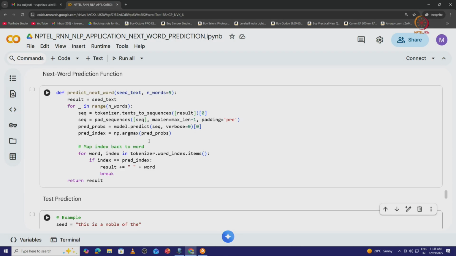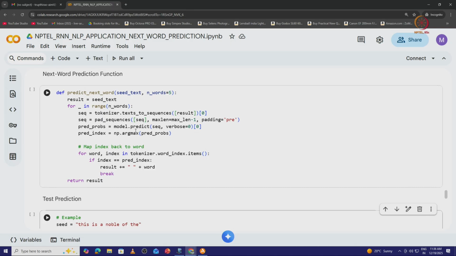So, now I want to see the argmax for the maximum prediction probability. Every word will be assigned some prediction probability. What is the probability of the occurrence of this word, say "as", after this "the"? What is the probability of the occurrence of the word "is" after this "the"? So, every token will be assigned some probability.